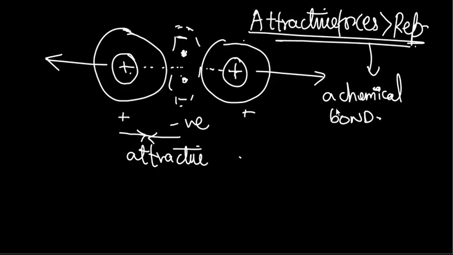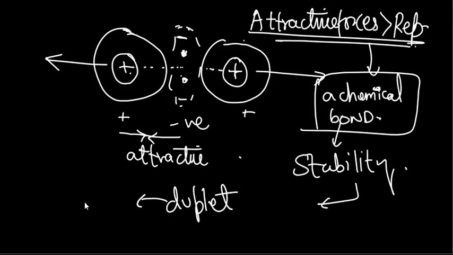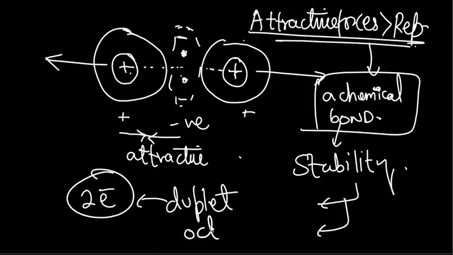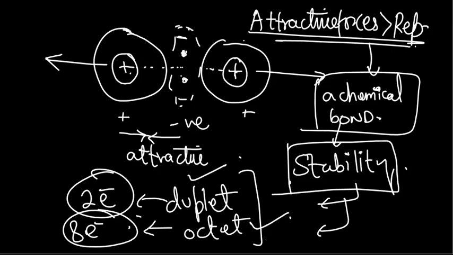And then what's the ultimate goal of a chemical bond? The ultimate goal is to provide stability. And how is that achieved? Well, it is achieved if the atom attains a duplet configuration. Duplet means it has 2 electrons in the outer shell, or if the atom attains an octet configuration. Octet means having 8 electrons in the outermost shell. There are a few exceptions, but this is the general rule. So for any atom or compound to be stable, the atoms must have either 2 electrons or 8 electrons in the outer shell. This is known as the octet rule.